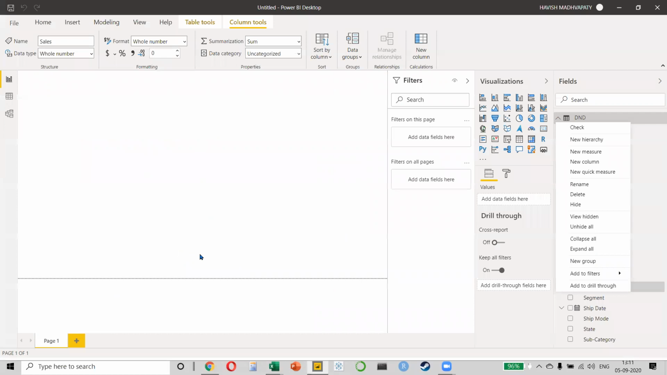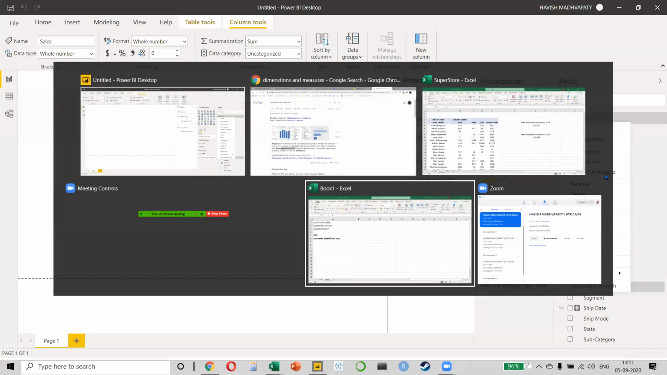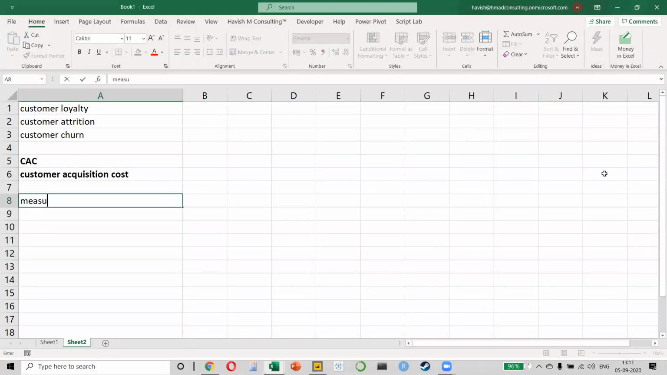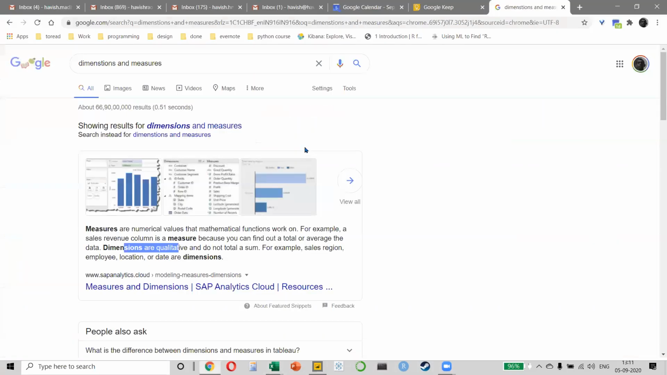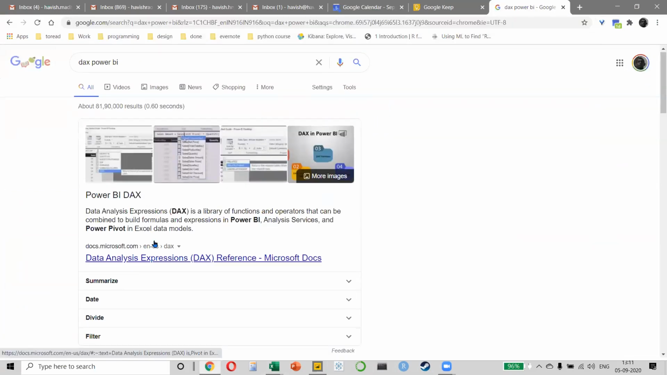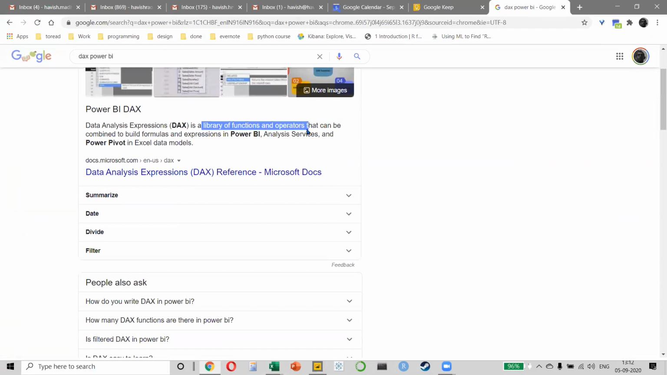Now what we are doing is, when we say new quick measure, we will not be using an Excel formula. So I'll just write everything here so that this will also act like a note for all of you. When we are creating a measure on Power BI, remember we will be using something called DAX. This is mentioned in capital DAX. DAX basically is an expression language, right? So it's a library of functions and operators.